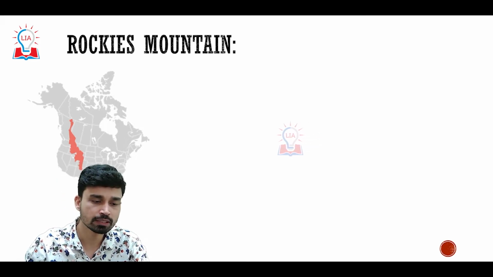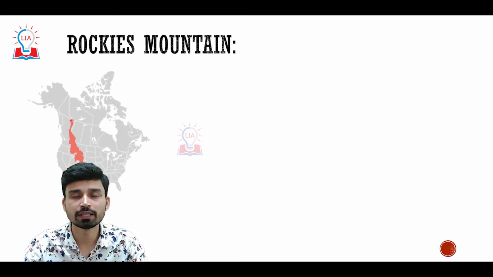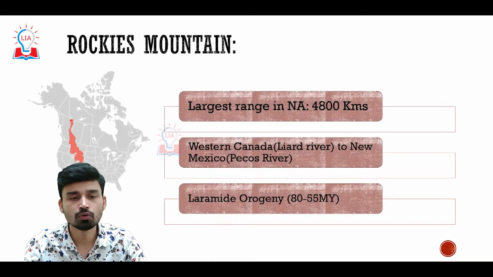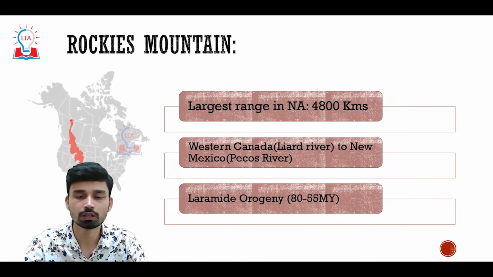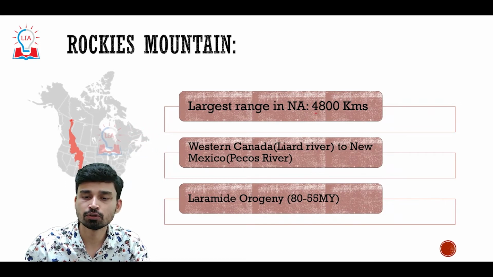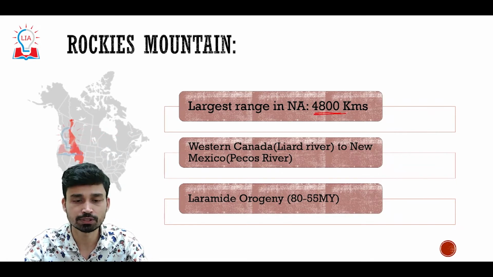If we try to understand the location of this particular range, as you can see from this map here, it starts somewhere in Canada and goes all the way toward the United States of America. So obviously it is the largest or longest range in North America that extends from north to south for a distance of almost 4,800 kilometers.